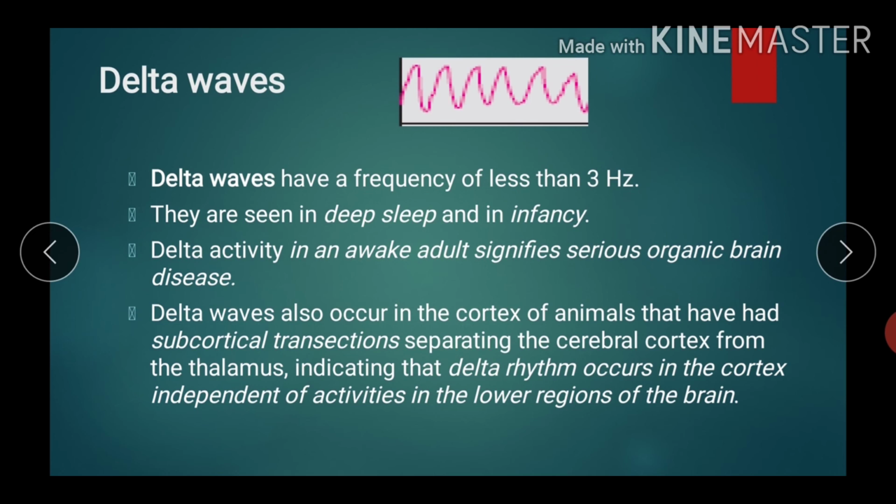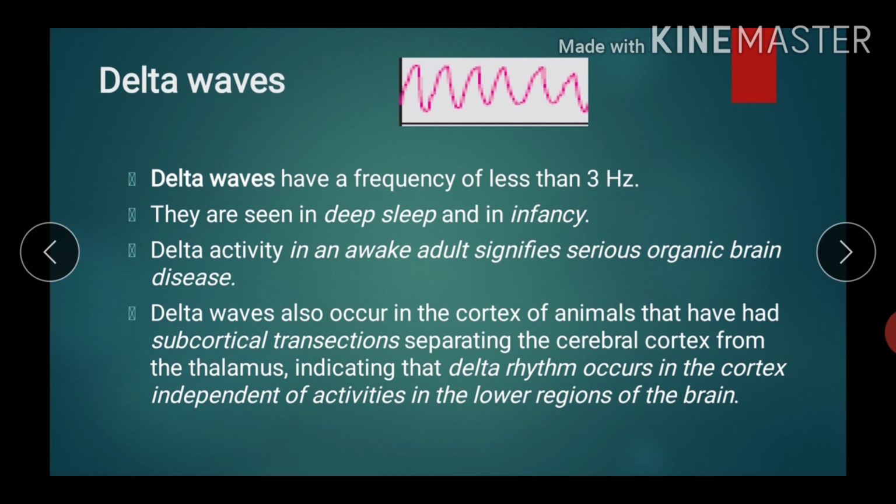Sometimes alpha, beta, theta and delta waves appear normal though disease is present in the brain, and sometimes they appear abnormal when disease is not present. So we cannot conclude that based on these waves we can surely diagnose the disease.